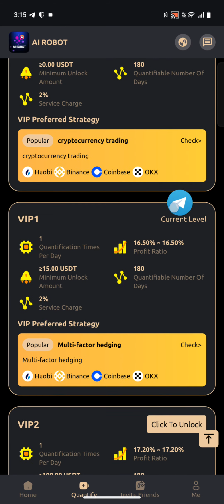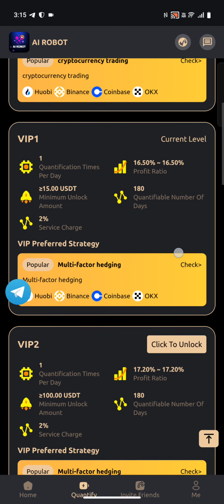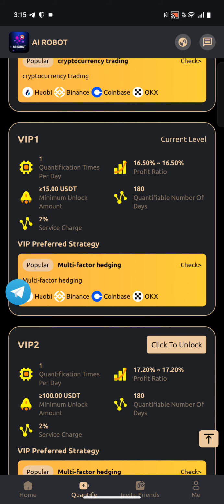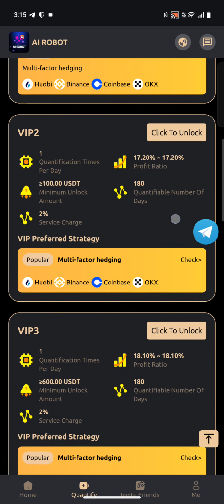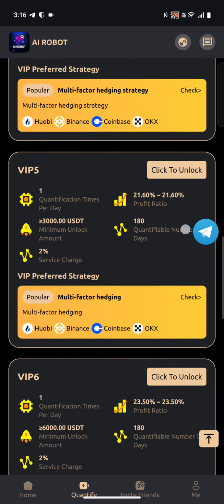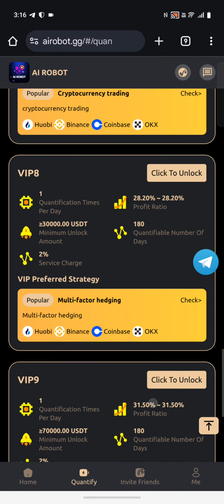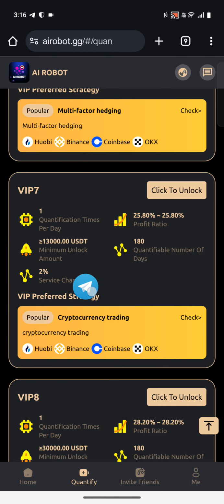So you can see guys, there are many VIP plans on this site. You can choose any of these VIP plans. And you can see guys in VIP 1, you have to just deposit a minimum of 15 USDT to unlock this VIP 1 plan and your profit ratio will be 16.5% on your deposit amount guys and 2% service charge will be on your VIP 1 guys and your quantifiable number of days will be 180 days guys. So you can choose any of these VIP plans guys. So you can see guys there are many VIP plans on this site.